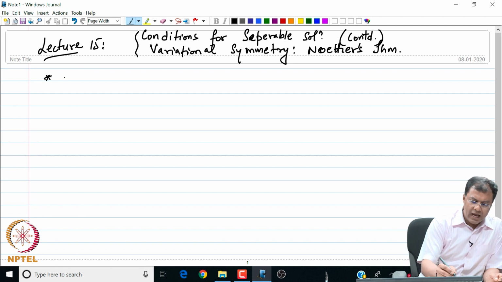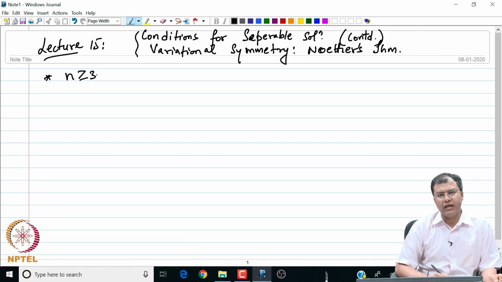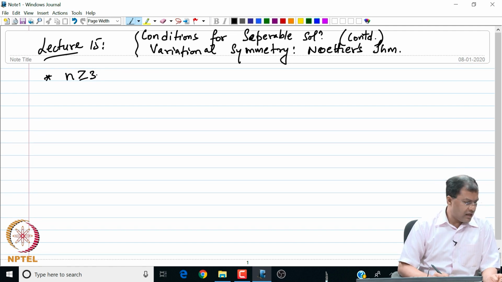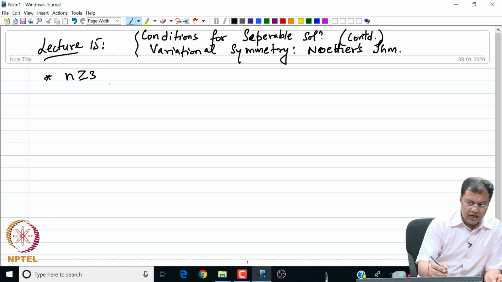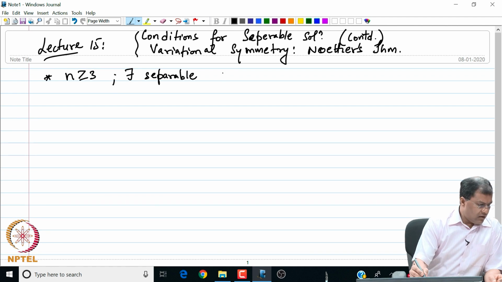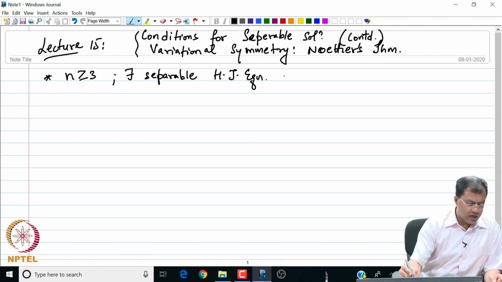Now, for n greater than or equal to 3, it can be readily shown that there are separable Hamilton-Jacobi equations which cannot be reduced to Liouville's form.